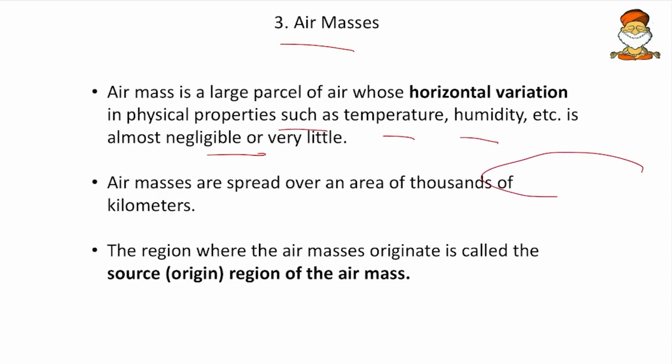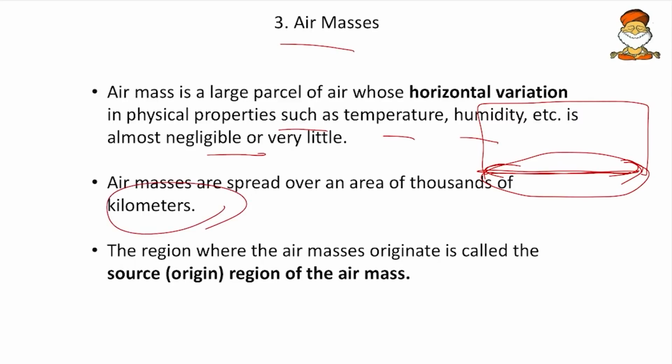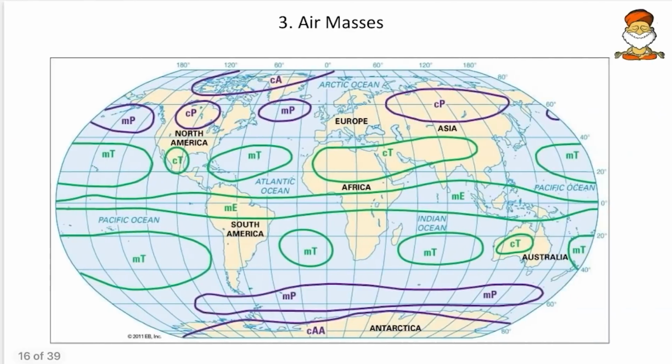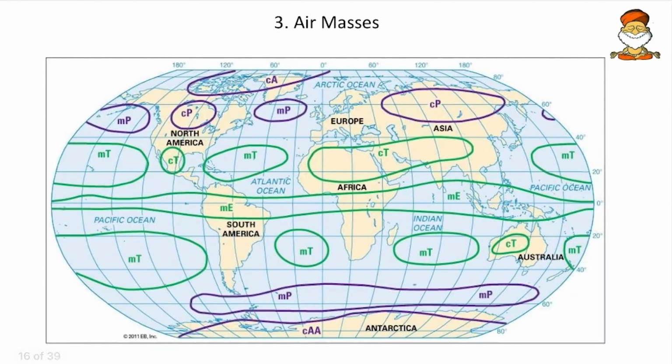Say, for example, if this is the area, the air column present here has little changes as we move horizontally. Air masses are spread over an area of thousands of kilometers. It might be a continent, or it might be a group of nations. So that much of area. Then the region where the air masses originate is called the source of origin of the air mass. So here I have the map where the various air masses.